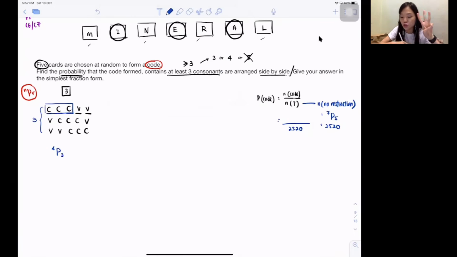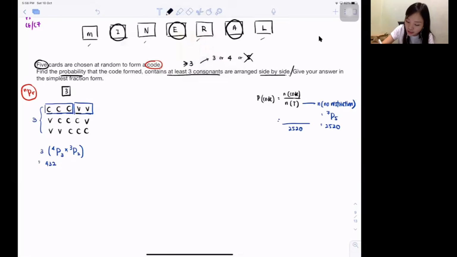And then vowels, I got 3: I, E, A. 3 of them fight for these 2 seats. Isn't it 3P2? And I'm doing 3 consonants and 2 vowels, isn't it? Times. And then for this, there's exactly 3 patterns. So 4P3 times 3P2 times 3. Do you guys get? There's 432 ways for 3 consonants, correct?